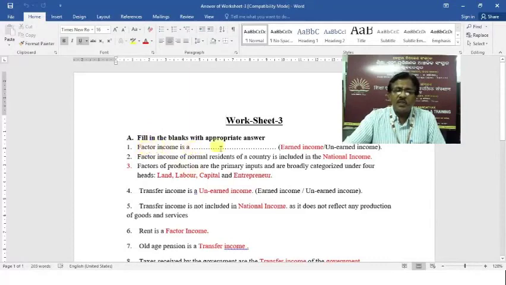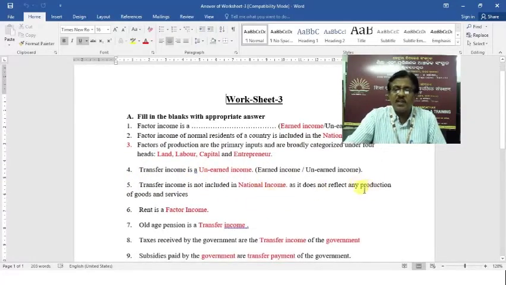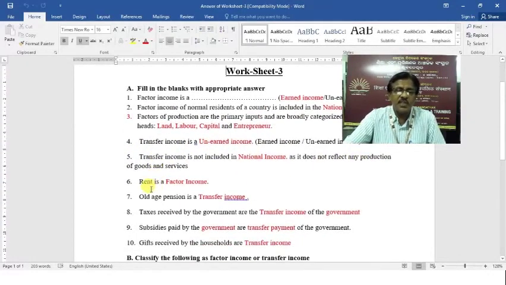Factory income, it was related to the factory income and transfer income. Factory income is earned income. Factory income of normal residents of a country is included in national income. Factors of production are primary inputs and are broadly categorized under four heads: land, labor, capital and entrepreneur. Transfer income is an unearned income. Transfer income is not included in national income. That is very important because it does not reflect any production of goods and services.